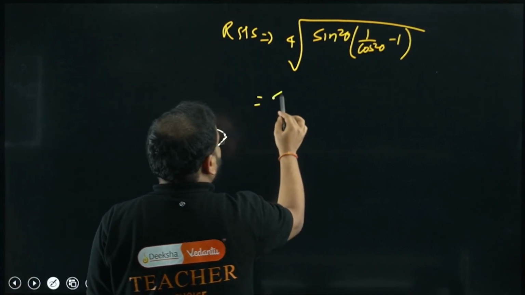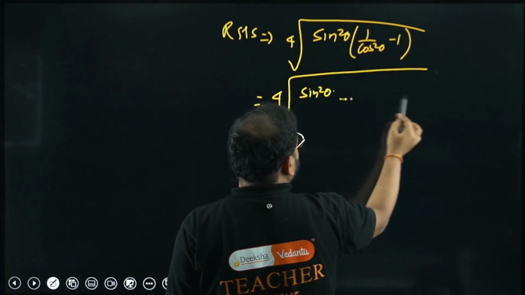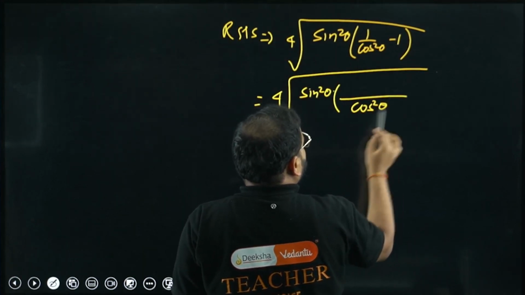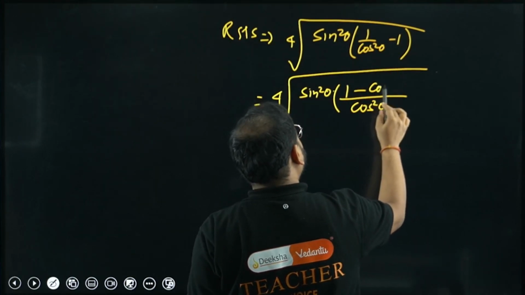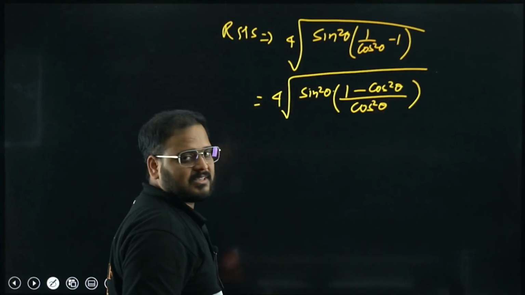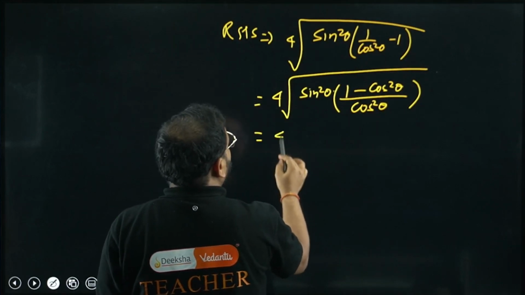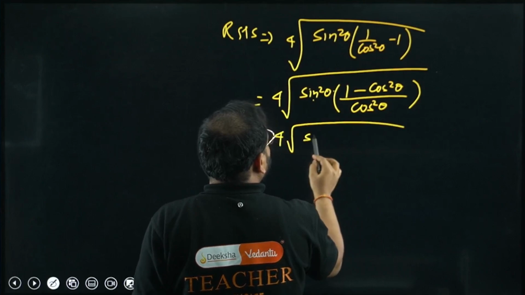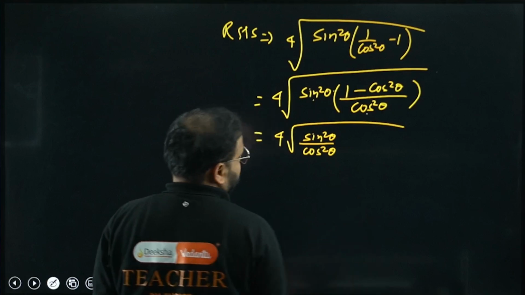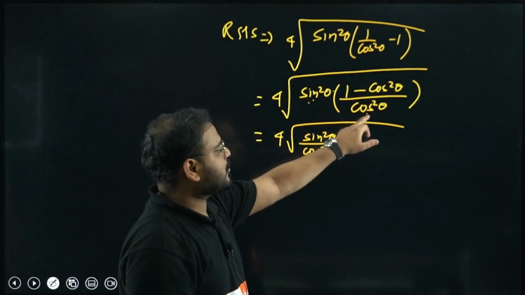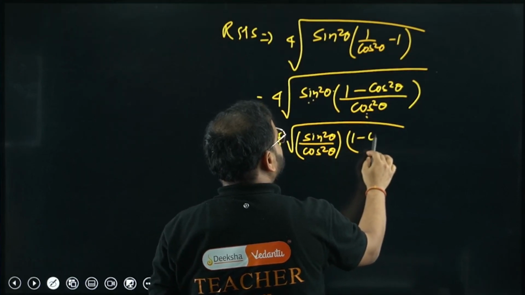Okay. Now I'll take the LCM. Sine square theta remains as it is. Take the LCM inside the bracket. Cos square theta is here. 1 remains as it is. So make the equivalent fraction. Now we have to make the equivalent fraction. For 1 it will become cos square theta. Please check. 4 times of. What I'm getting? Sine square theta. I write this cos square theta over here. Please check. Sine square over here and this cos square is the denominator written together. What is left over here? 1 minus cos square theta.